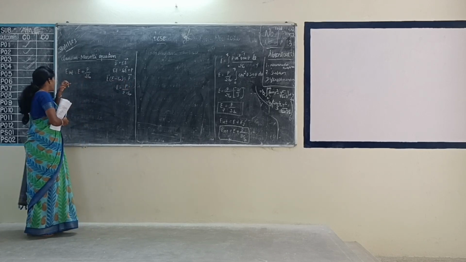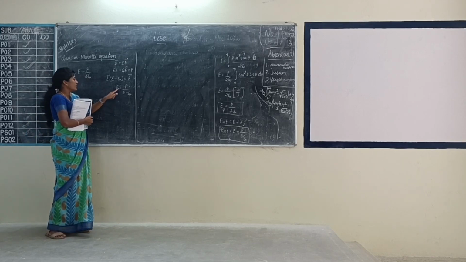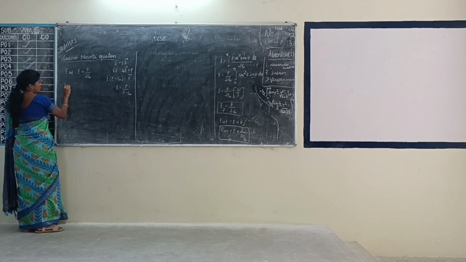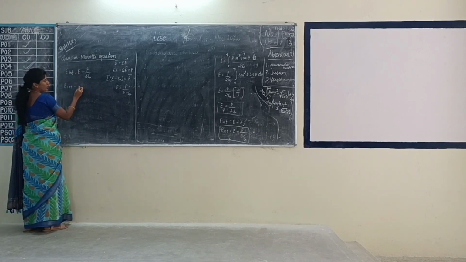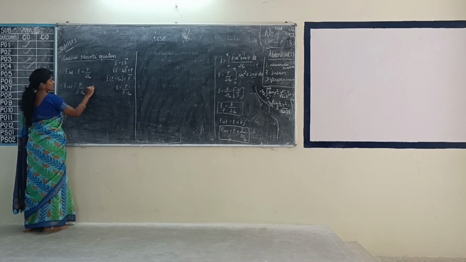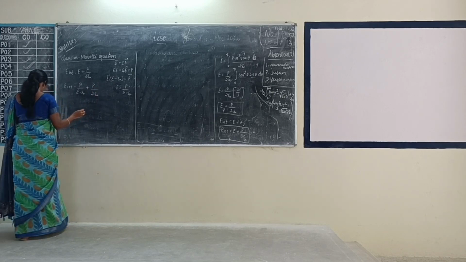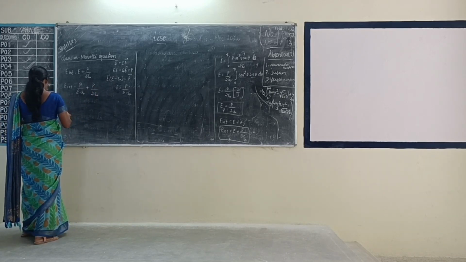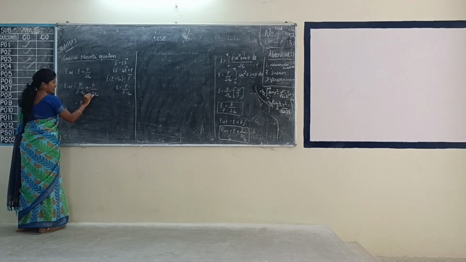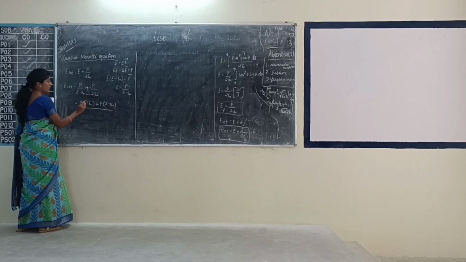Now we have to know the value for E vector. That's why we have to substitute this. So E vector equal to P divided by epsilon minus epsilon naught. So E internal equal to, what is the value for E? P divided by epsilon minus epsilon naught plus P divided by 3 epsilon naught. So listen, taking LCM, cross multiply epsilon minus epsilon naught and 3 epsilon naught, the two denominator terms.